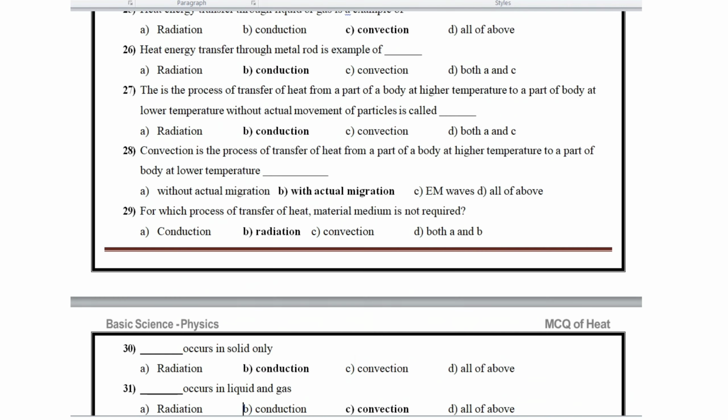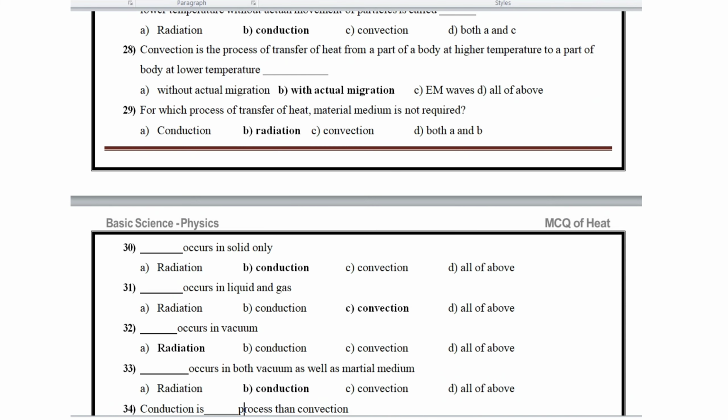Then question number 28. Convection is the process of transfer of heat from a part of a body at higher temperature to a part of the body at lower temperature with actual migration. For which process is a material medium not required for the transfer of heat? For radiation, a material medium is not required.